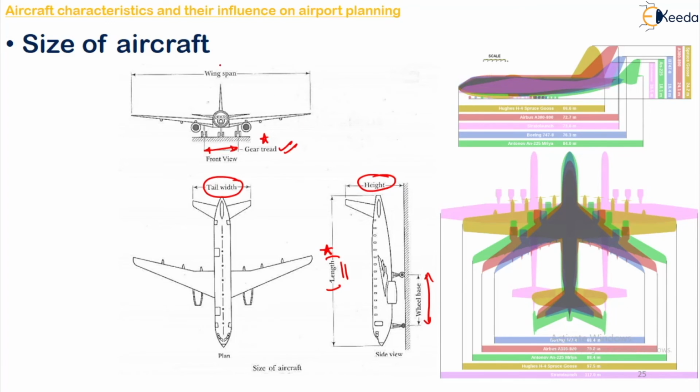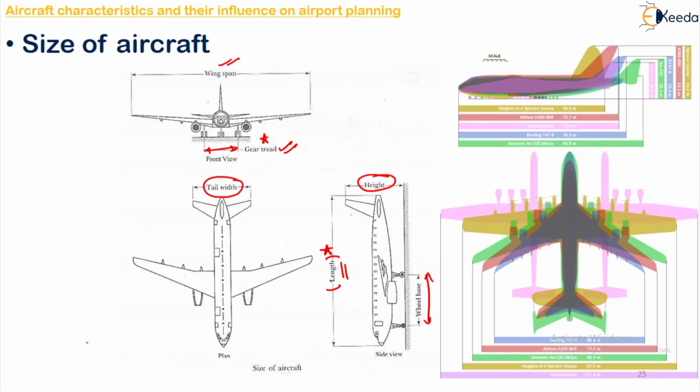Then is your wingspan. So what will it govern? It will govern the width of taxiway, clearance distance between two parallel traffic ways, size of apron and hangar, and the width of the hangar gates.